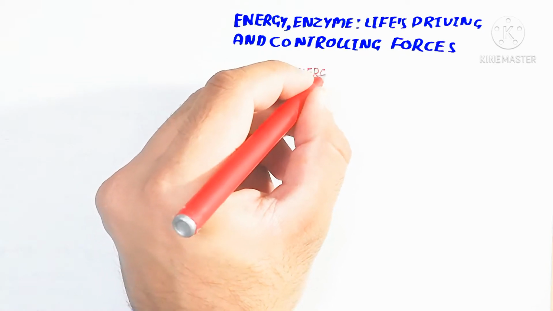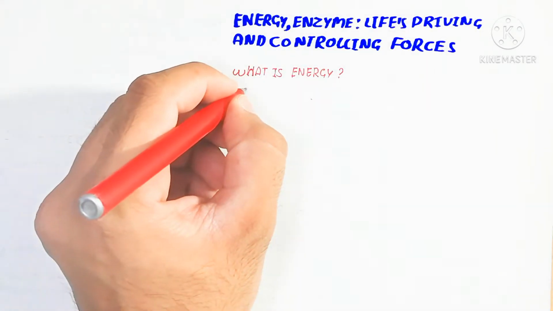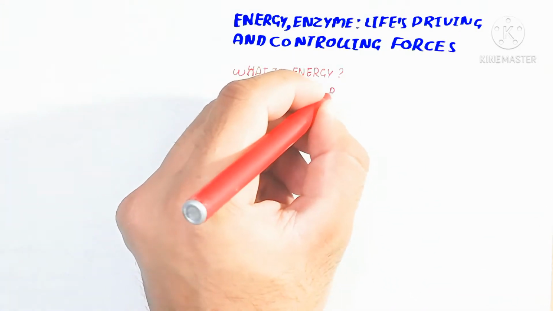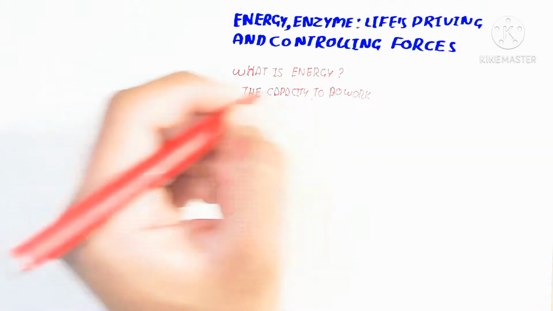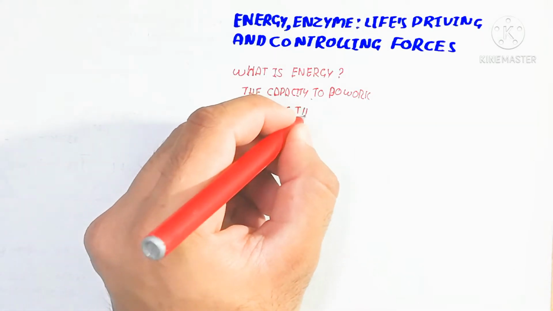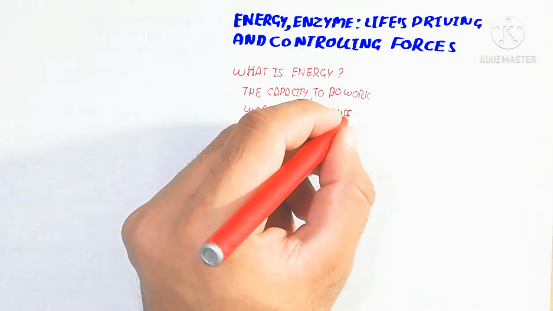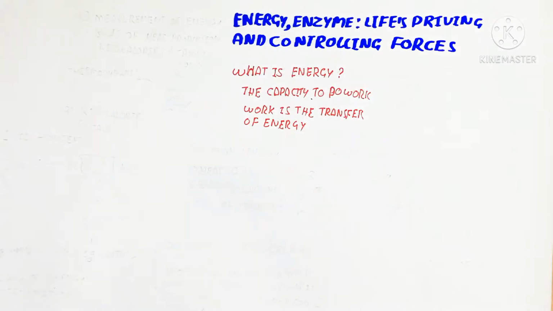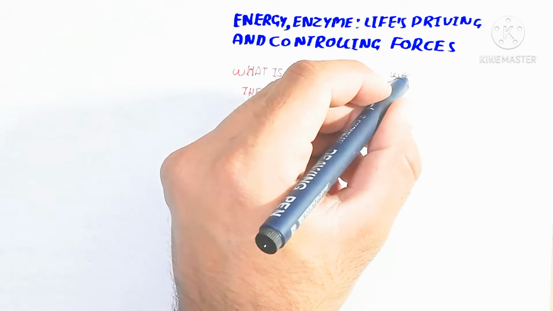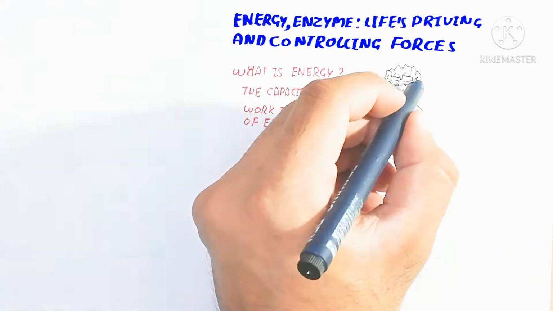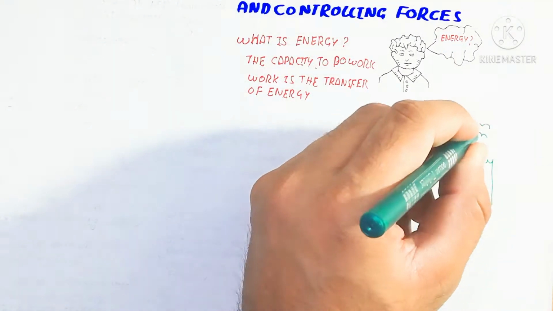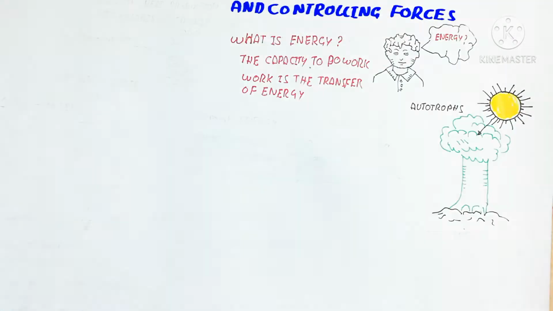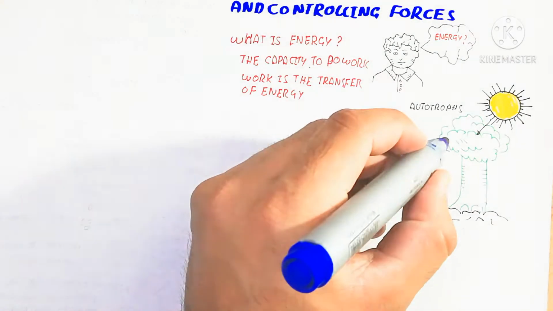So what is energy? First of all, the definition: energy is the capacity to do work. Work is the transfer of energy. Energy is neither created nor destroyed, but changes from one form to another, for example potential to kinetic energy. So we will discuss what energy is and how conversion is possible between mechanical and chemical energy.